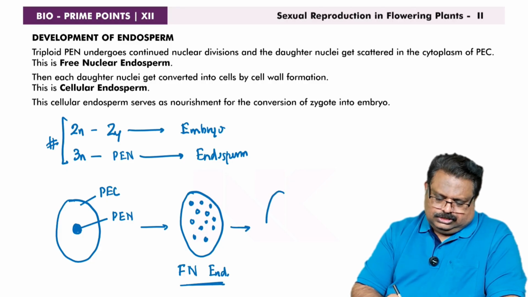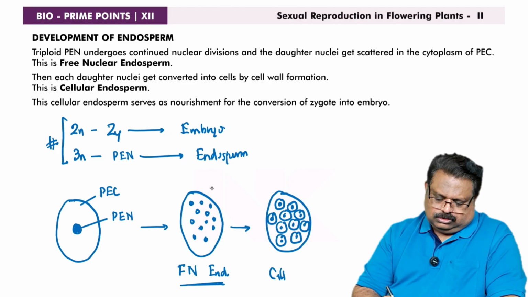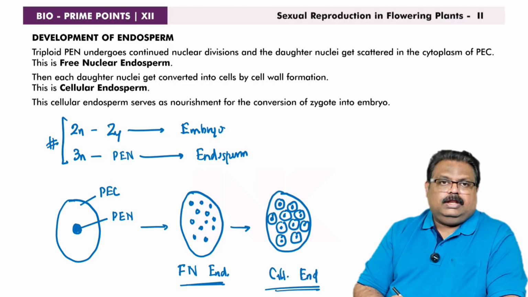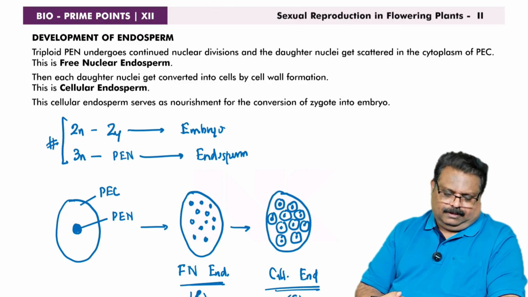Then each nucleus gets surrounded by cytoplasm and plasma membrane so that they form different cells, in a compact manner. Large numbers of cells are produced and this structure is called cellular endosperm. The free nuclear endosperm is liquid. The cellular endosperm is solidified.